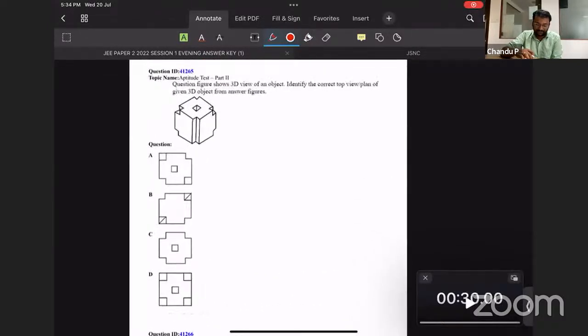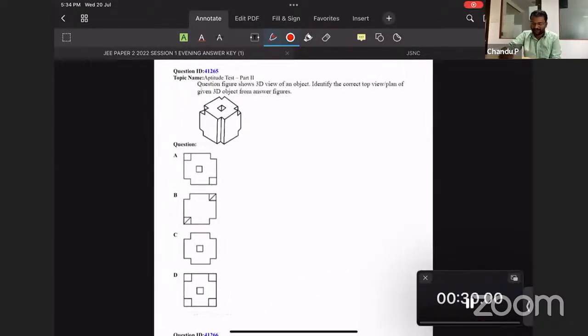Again, a repeated question from the previous question paper. This is also asked twice, I think. With a small alteration, it has been asked twice. And the exact same question has been asked once. If you check the previous year question, you can find this exact same one.